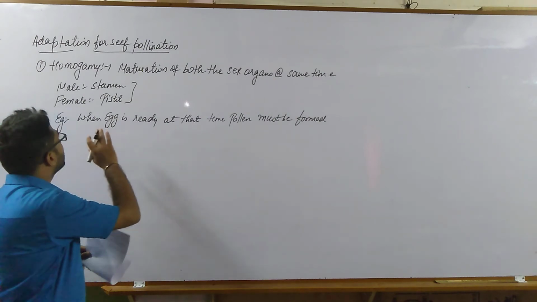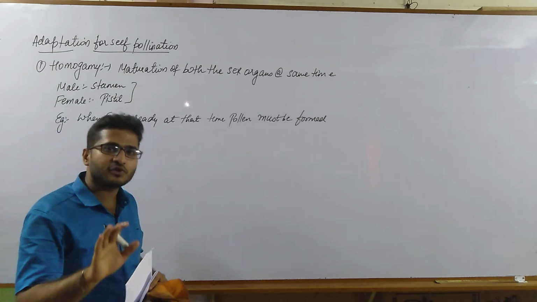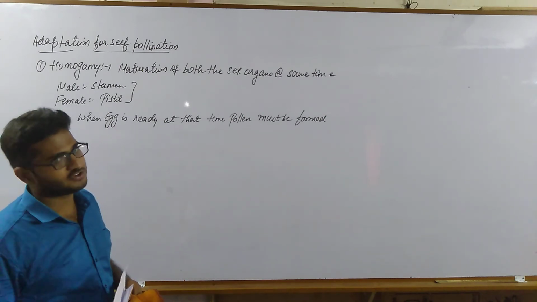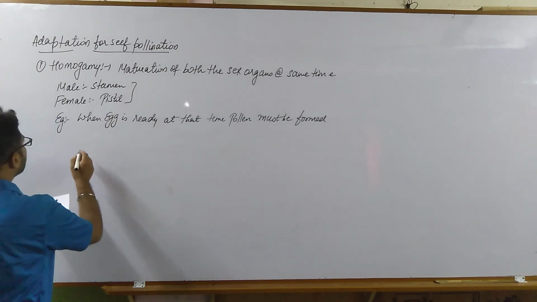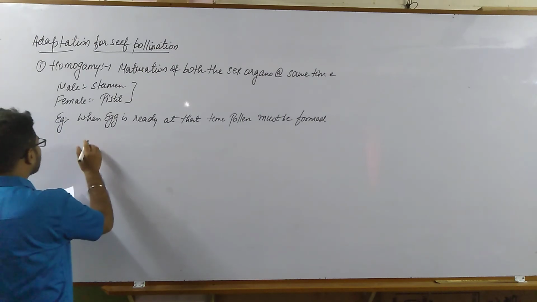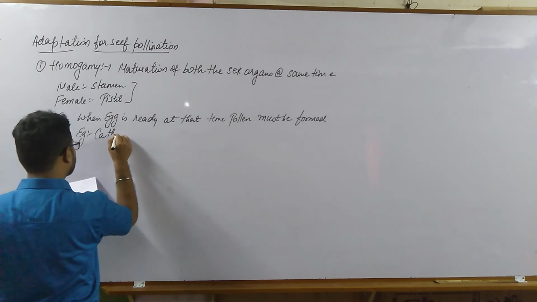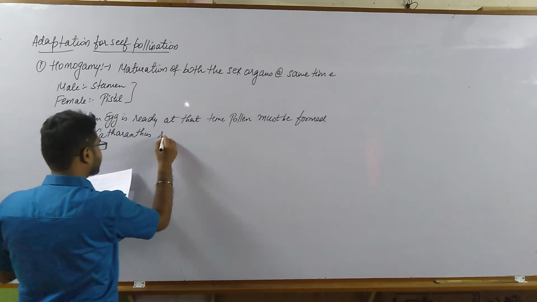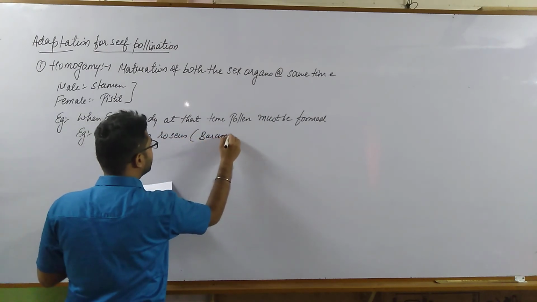That means if they both mature at the same time, there is no other option for the pollen grain to go to another flower for pollination. This is the best example of homogamy. An example of such a flower is Catharanthus roseus, that is Baramasi.